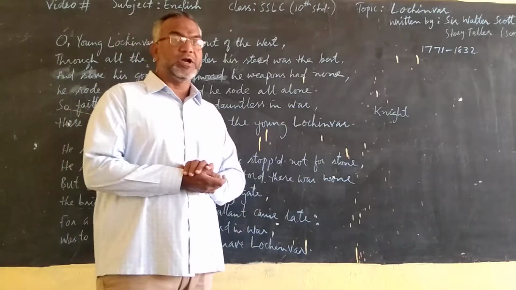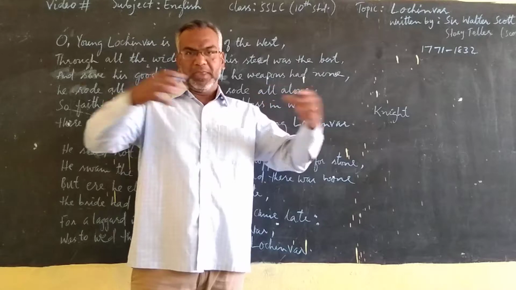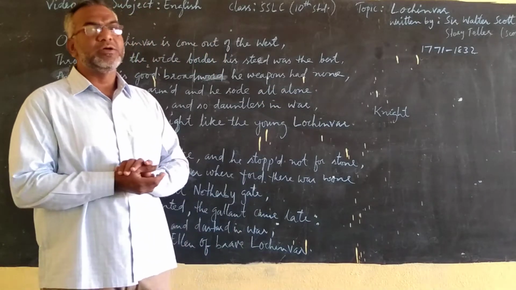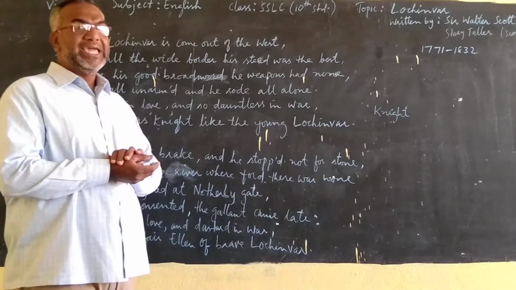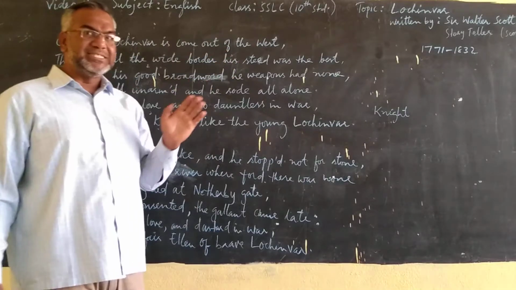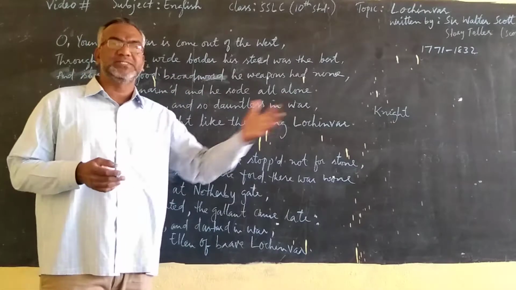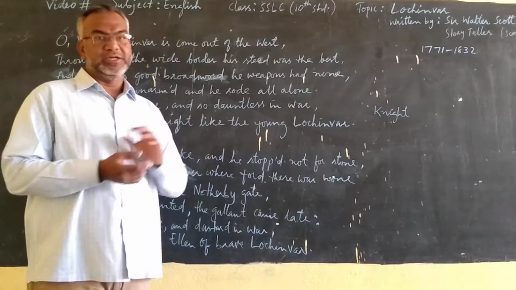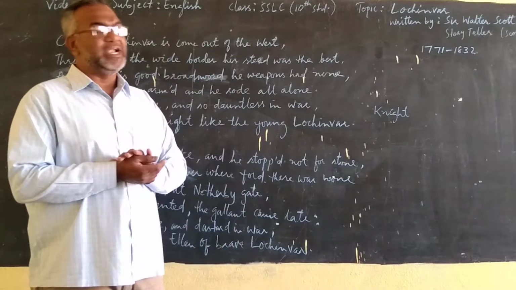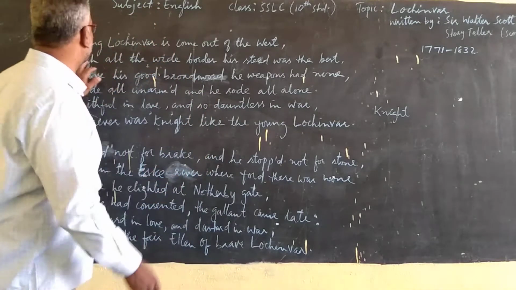Scotland is in the midwest of Europe, and Scotland shares a big border with England, right? So Lochinvar is come out of the west, means he started his journey from Scotland. He is going somewhere. He's going to travel. His journey started from Scotland. So the knight Lochinvar started his journey from Scotland.